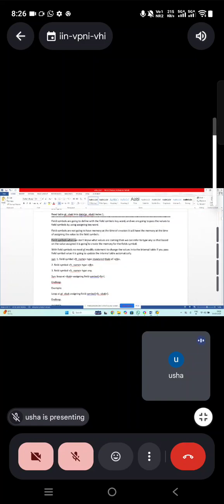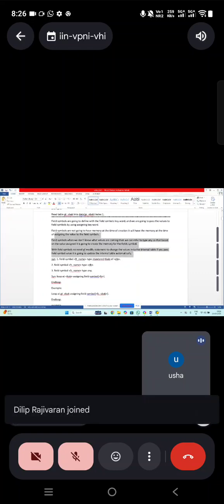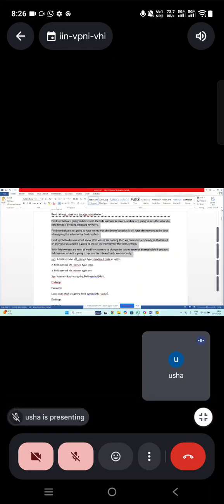Field symbols, when we don't know what values are coming, then we can refer to type any. So I don't know whether it is going to get multiple records or single record or what fields I'm going to get, then you can use type any. So that based on the values assigning, it's going to create the memory for the field symbol. And with the field symbol, no need of modify statement to change the values to the internal table. If you pass the field symbol values, it's going to update to the internal table automatically. Yes, these are the three advantages of field symbols.